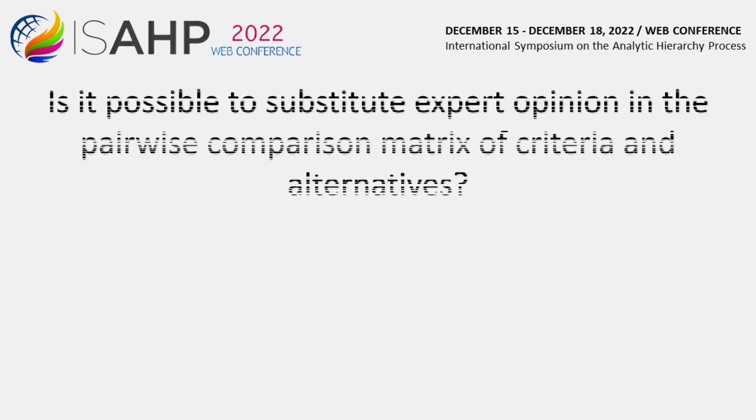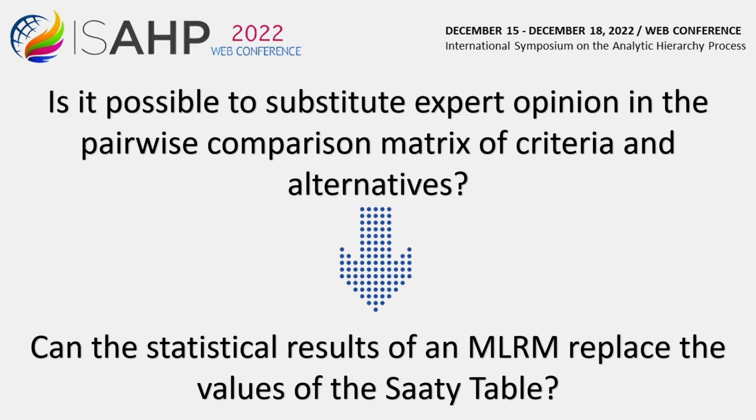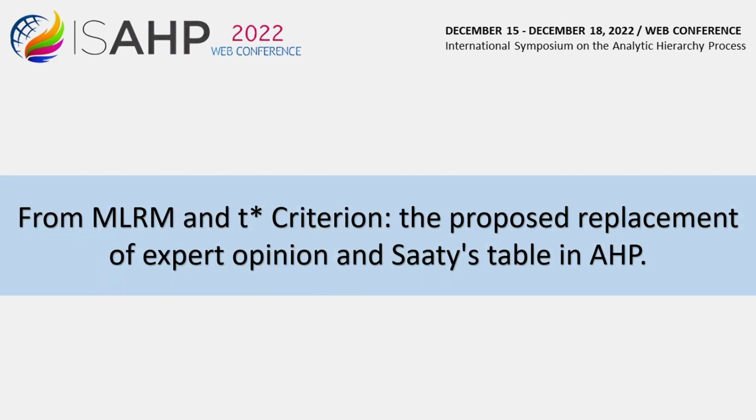Again we ask, is it possible to substitute expert opinion in the pairwise comparison matrix of criteria and alternatives? And can the statistical results of an MLRM substitute the values of the SADI table? From the multiple linear regression model, MLRM, and the t* criterion, the proposed replacement of expert opinion and the SADI table in AHP.